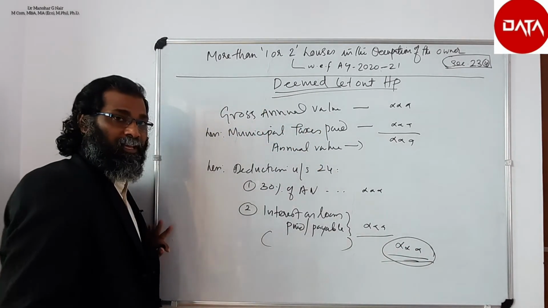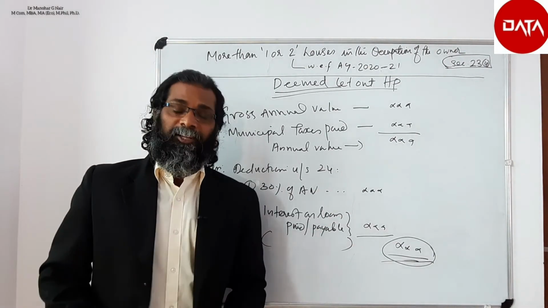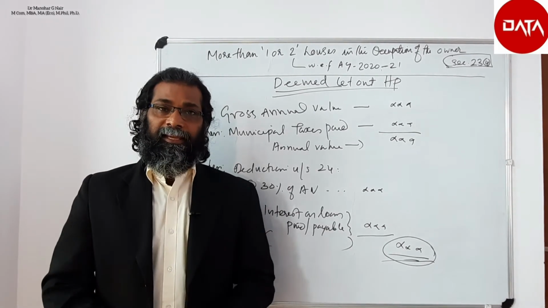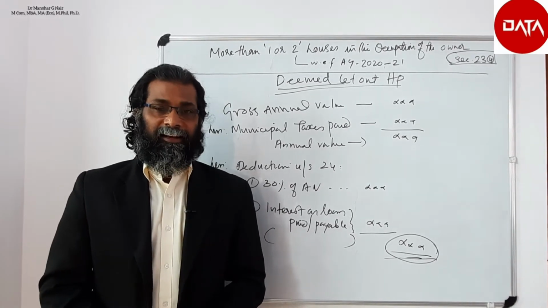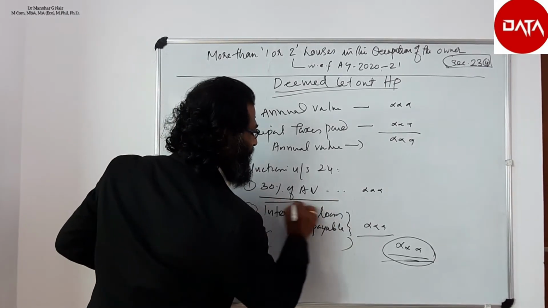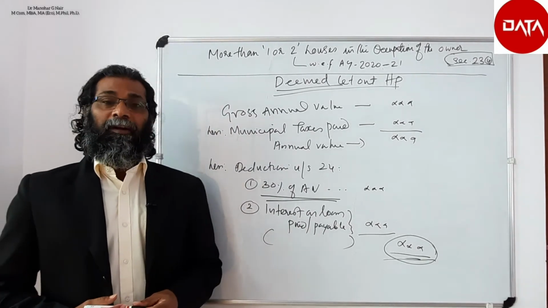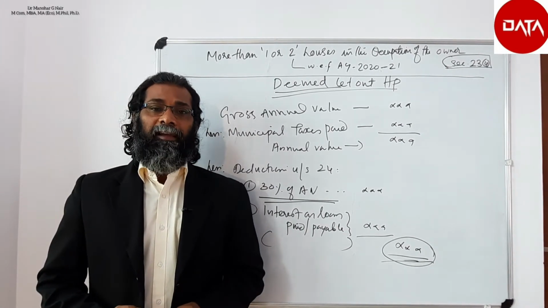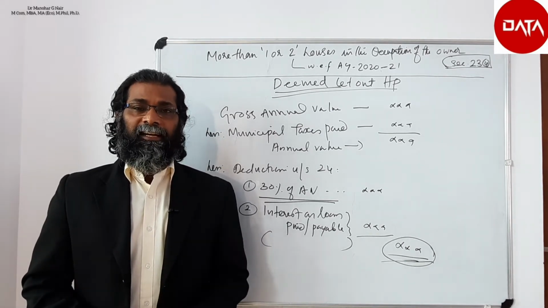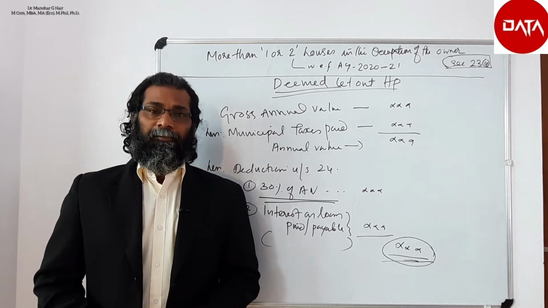Otherwise it is to be treated just like let out house property. There is no difference. And dear friends, please note that there may be some items like insurance premium paid, fire insurance premium paid, collection charges paid, security salary paid, etc. All that cannot be deducted, but the standard deduction of 30% of annual value shall be deductible in the case of deemed let out house property. Let us work out a problem to understand this concept, based on section 23 subsection 4.